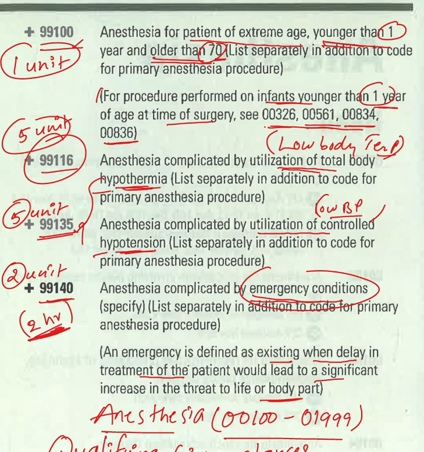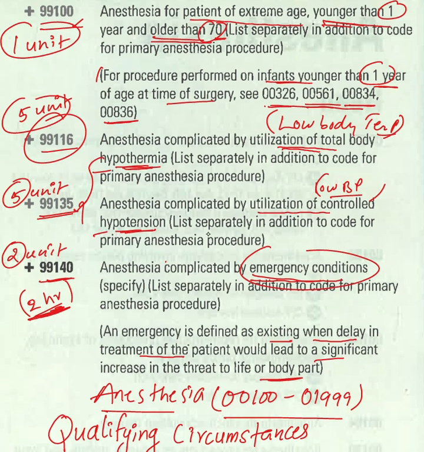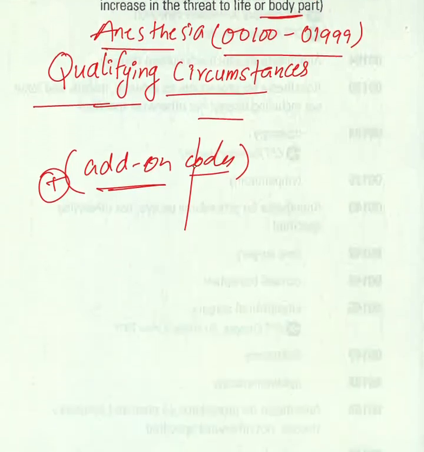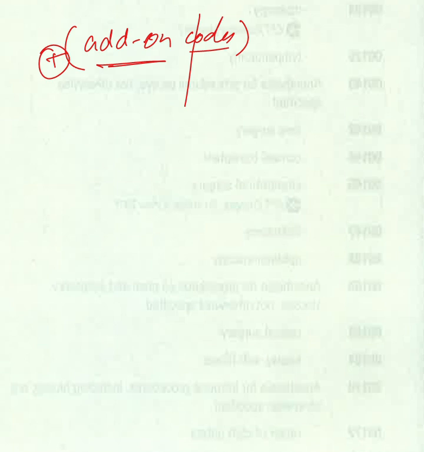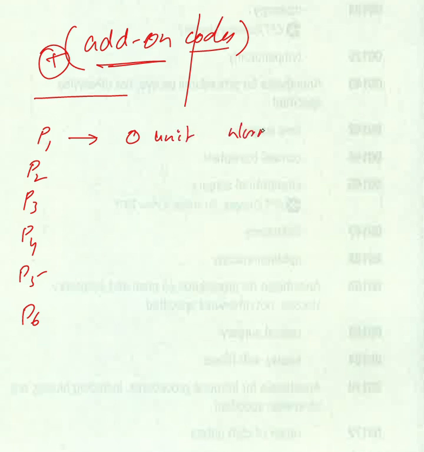Okay, at the same time you have to remember the base units for physical status modifiers also. Okay, physical status modifiers, we saw in the last video, right? P1, P2, P3, P4, P5 and P6, right? For P1 the base unit is 0. Okay, P1 base unit is 0 units. So P1 is for a normal healthy patient, right? Normal healthy patient. So the base unit is 0 for this.